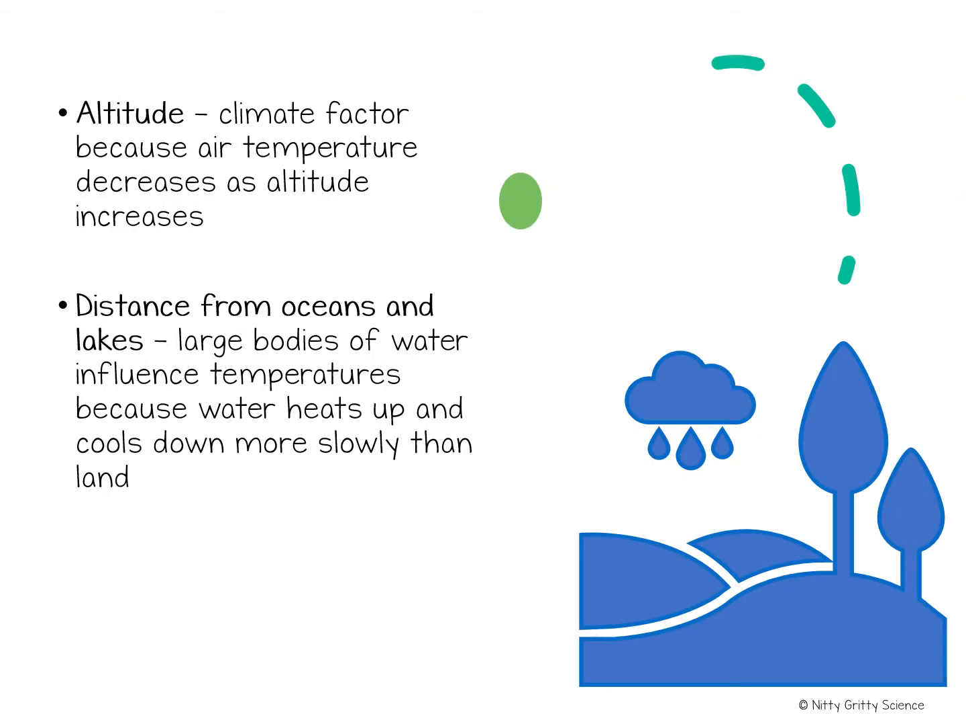Altitude is an important climate factor because air temperature decreases as altitude increases. Large bodies of water influence temperatures because water heats up and cools down more slowly than land. Oceans and lakes can also affect temperatures. Oceans greatly moderate the temperatures of nearby land. Water heats up more slowly than land and also cools down more slowly. Therefore, winds from the ocean keep coastal regions from reaching extremes of hot and cold.